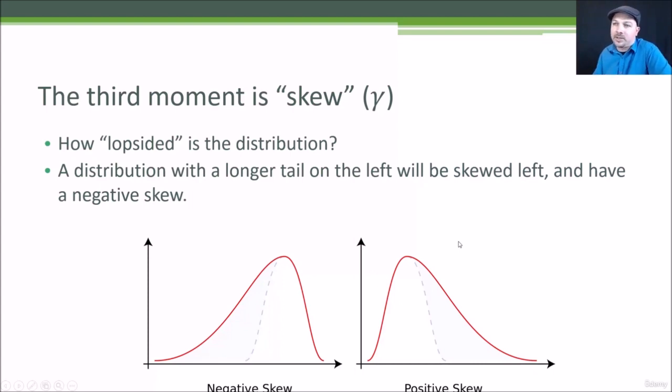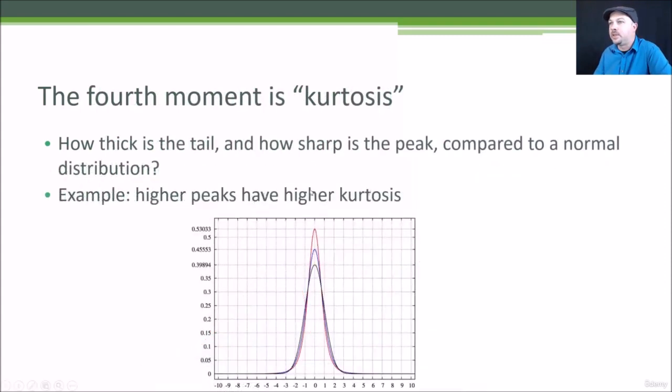It's basically stretching out the tail on one side or the other. And it is a measure of how lopsided, how skewed a distribution is. The fourth moment is called kurtosis. Wow, that's a fancy word. All that really is, is how thick is the tail and how sharp is the peak. So again, it's a measure of the shape of the data distribution.